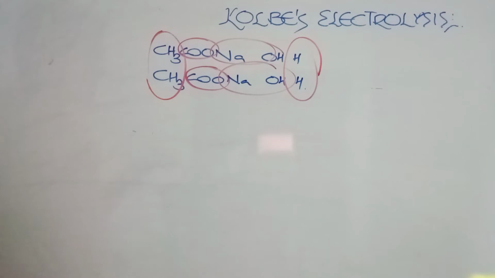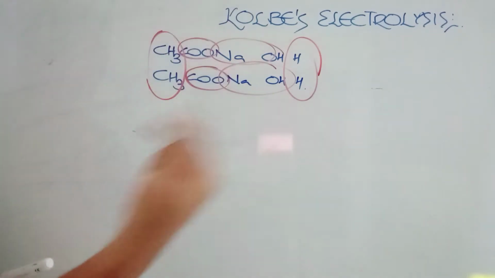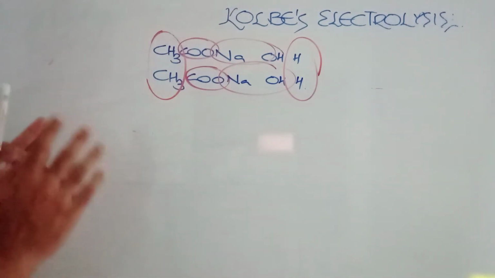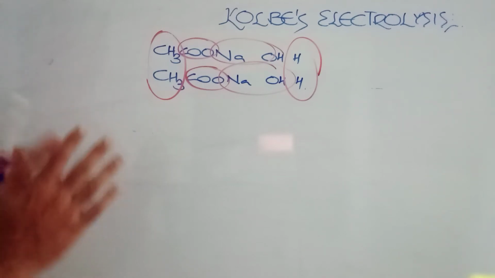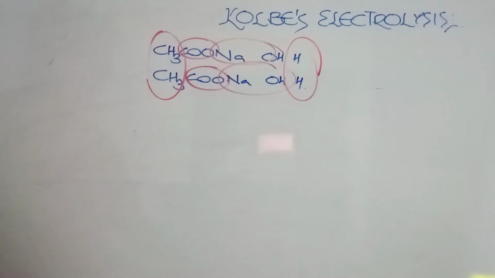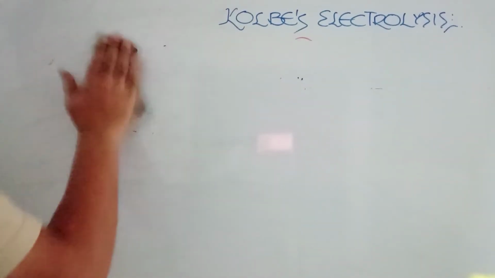So if you are taking sodium acetate, you will be getting ethane there. 2 carbons are here, and there also you are getting 2 carbons. So don't think that here the number of carbons is going to be the same. This is a completely different reaction. Now it's not like a Wurtz reaction type. The mechanism will be very special and it is interesting too. See the mechanism.